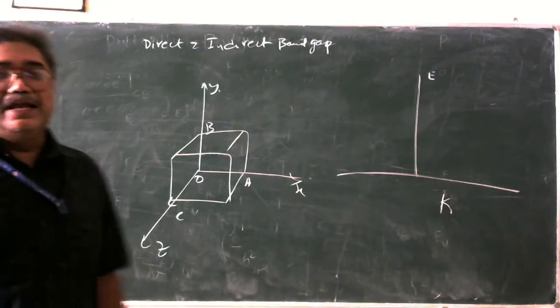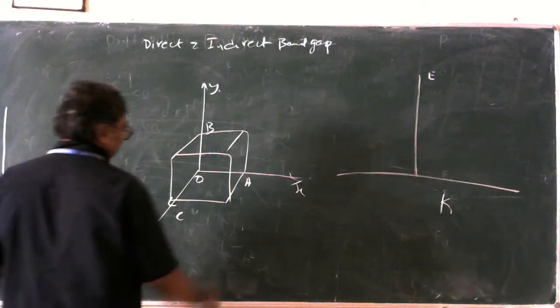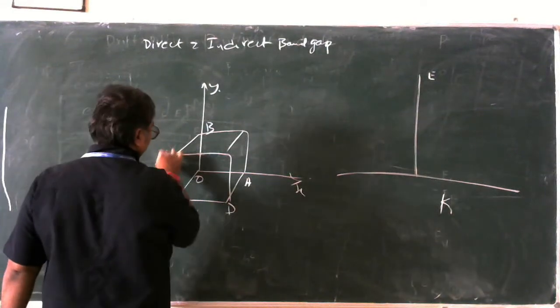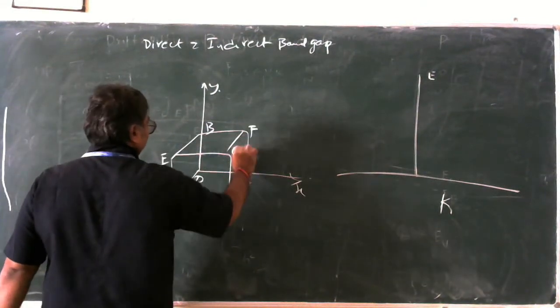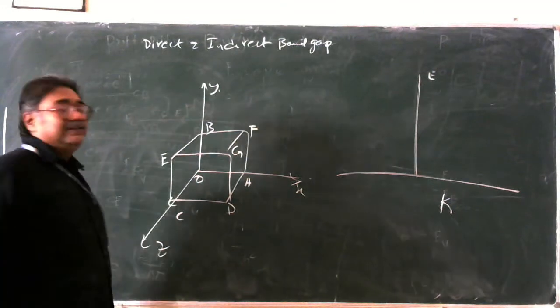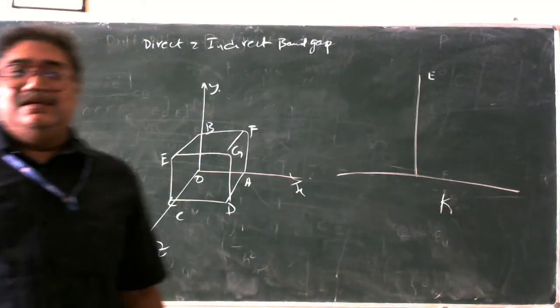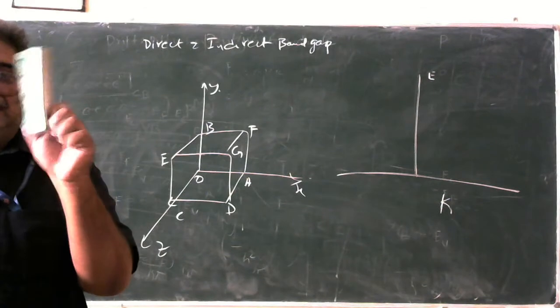So now apart from OEBC, what else do we have? D, E, F, and G. So we have this. This is a crystal. Like this crystal, this is also a crystal. Same. How many faces do we have?